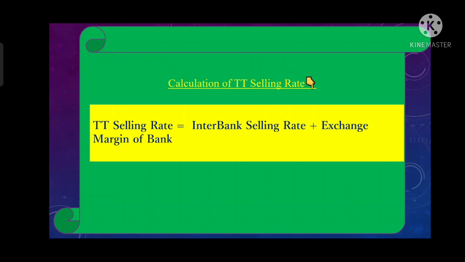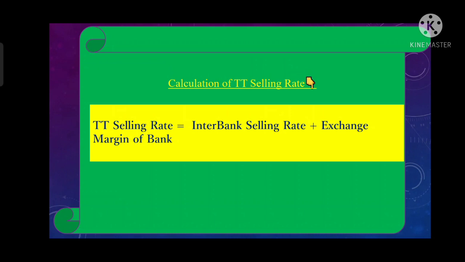We take the mid value of the dollar, GBP or any currency for which we need to calculate the rate. So the interbank selling rate is that rate where a currency midpoint is taken based on the buying and selling values. When the exchange margin of the bank is added to that interbank selling rate, that rate is called the TT selling rate.